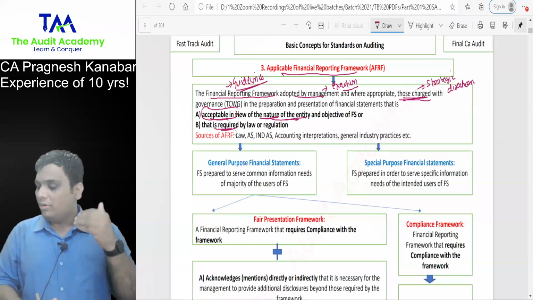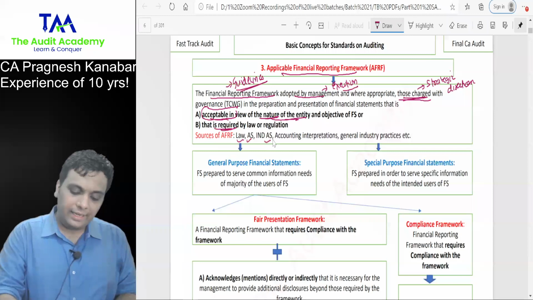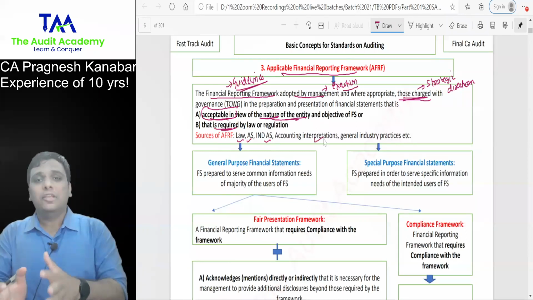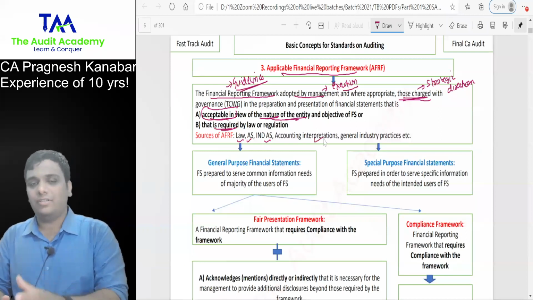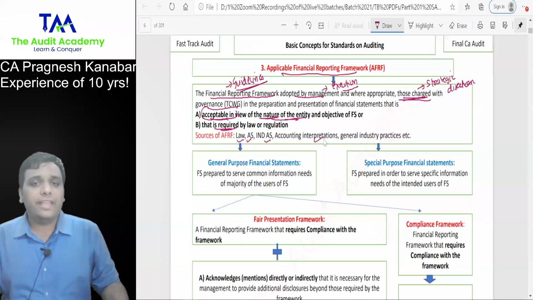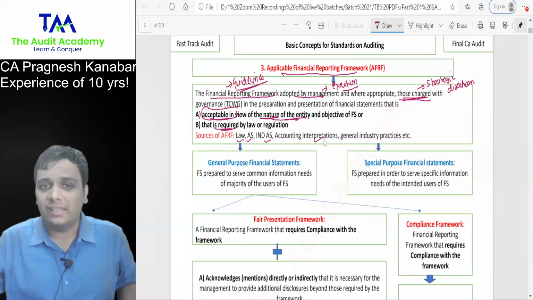As an auditor, when you want to obtain understanding of AFRF, you need to look at law, AS, Ind AS, accounting interpretations, general industry practices, etc. Only then you will understand what is the guideline based upon which they are supposed to prepare financial statements. So in simple words, applicable financial reporting framework is the guidelines based upon which they are preparing the financial statements.